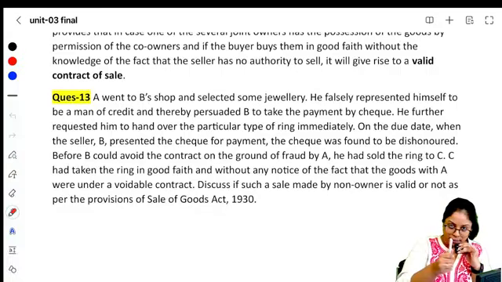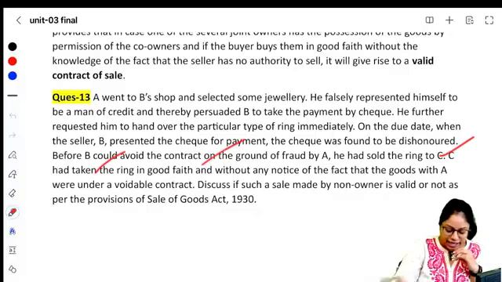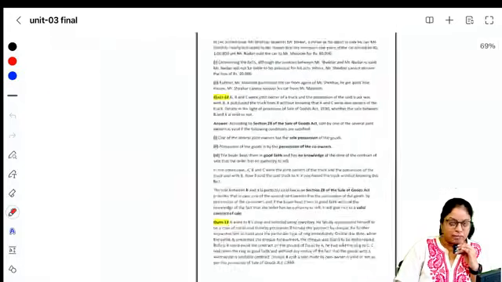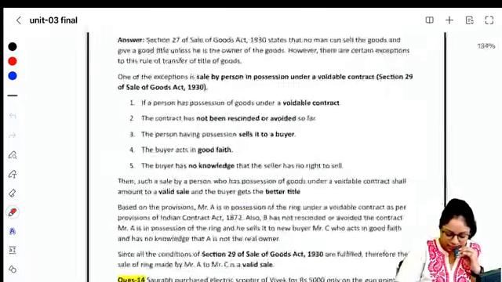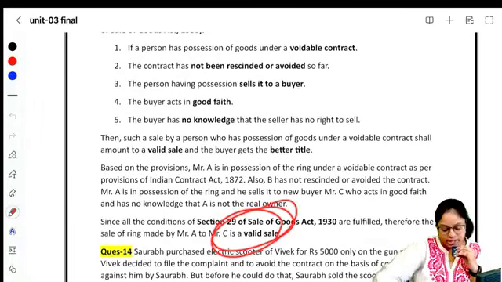The contract is voidable between the seller and the buyer, but the buyer sold it to someone else. And C had taken the ring in good faith without having notice that the goods with A were under a voidable contract. Discuss, will C get a good title? The answer is yes. So C will get a good title.